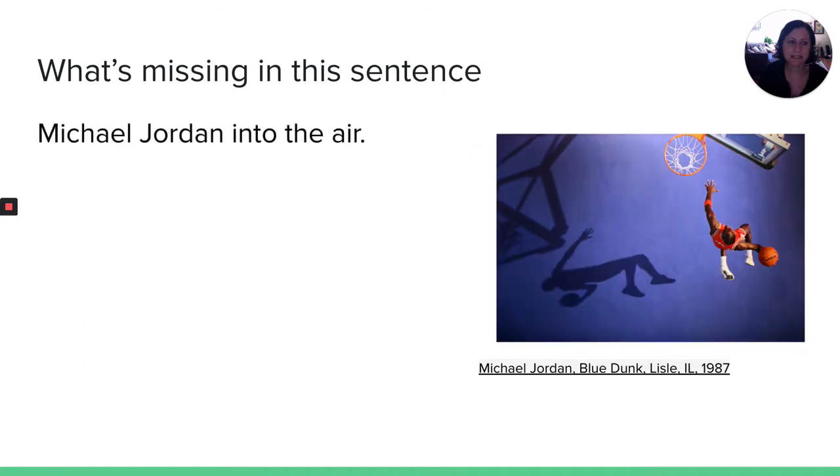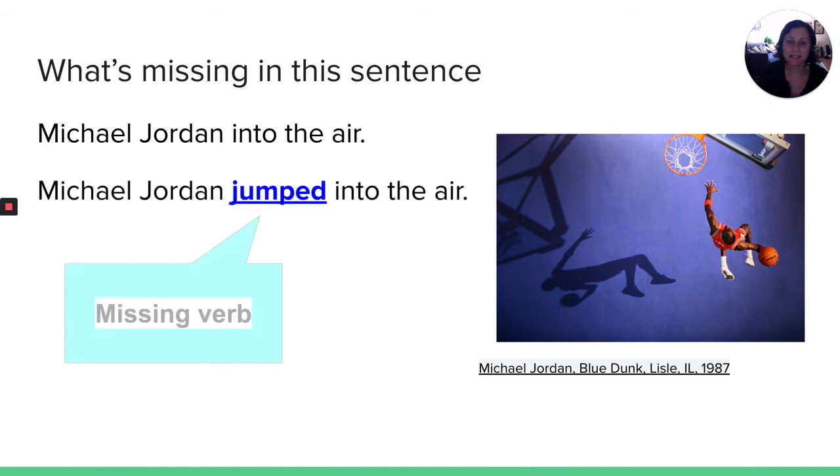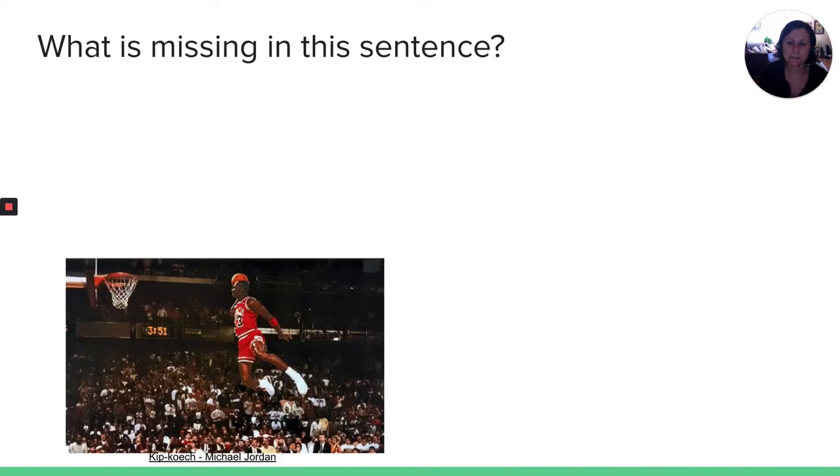What's missing in this sentence? Michael Jordan into the air. Here I'm missing the verb. Michael Jordan jumped into the air. So you need a verb in an English sentence.